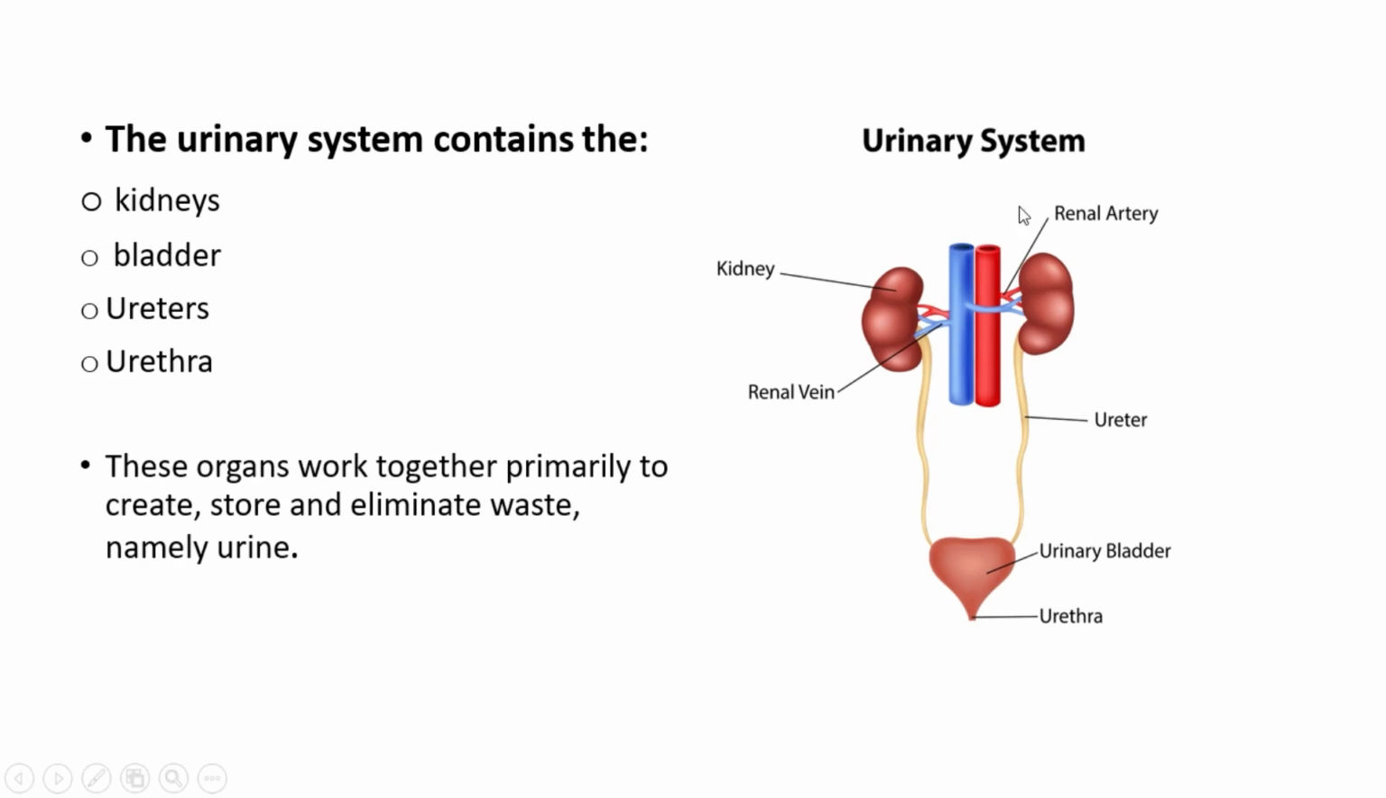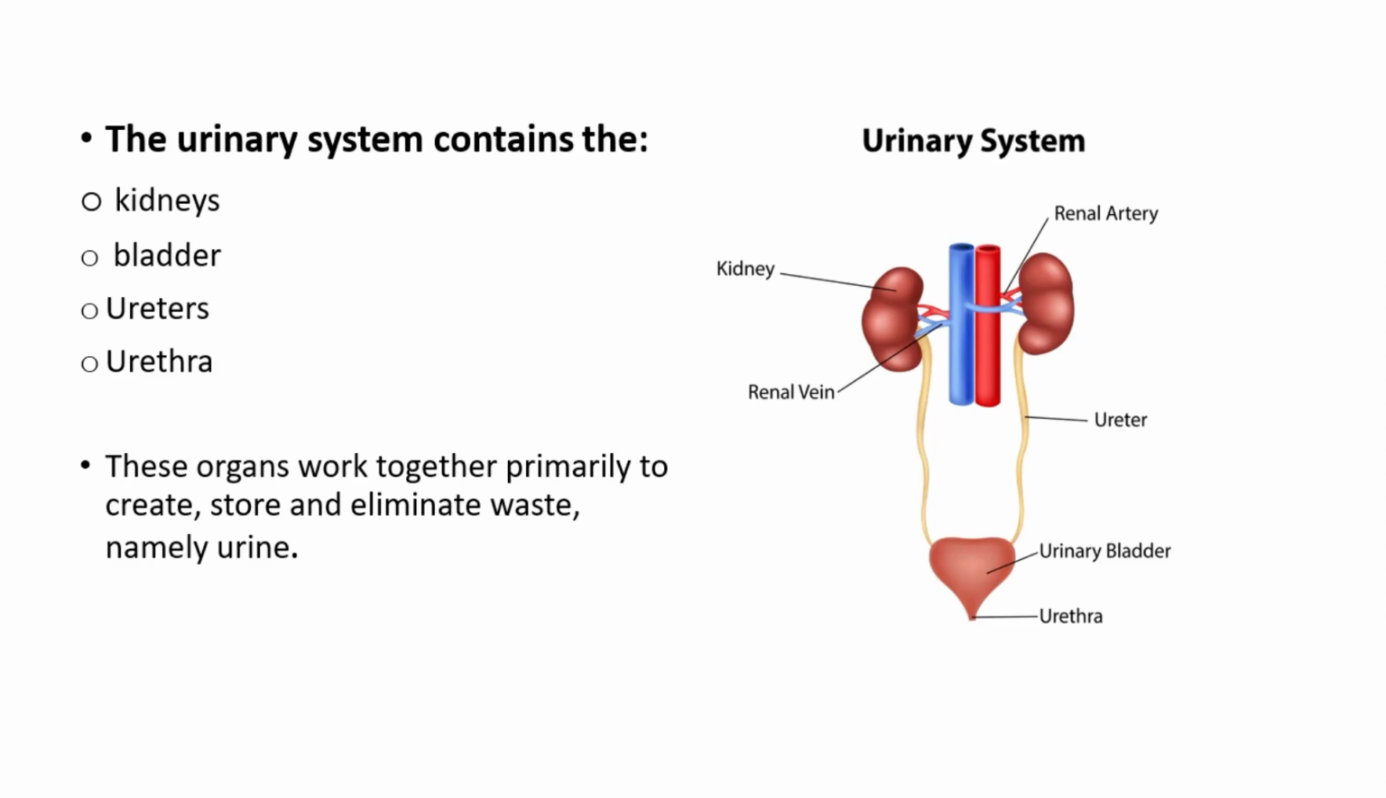So we have to know that all of these organs work together primarily to create, store, and eliminate waste, which is urine. Basically, the kidneys are working in order to filter the blood, and after filtering the blood, they are producing the waste, which is urine. Then they are storing that urine in the bladder, and finally they are getting rid of